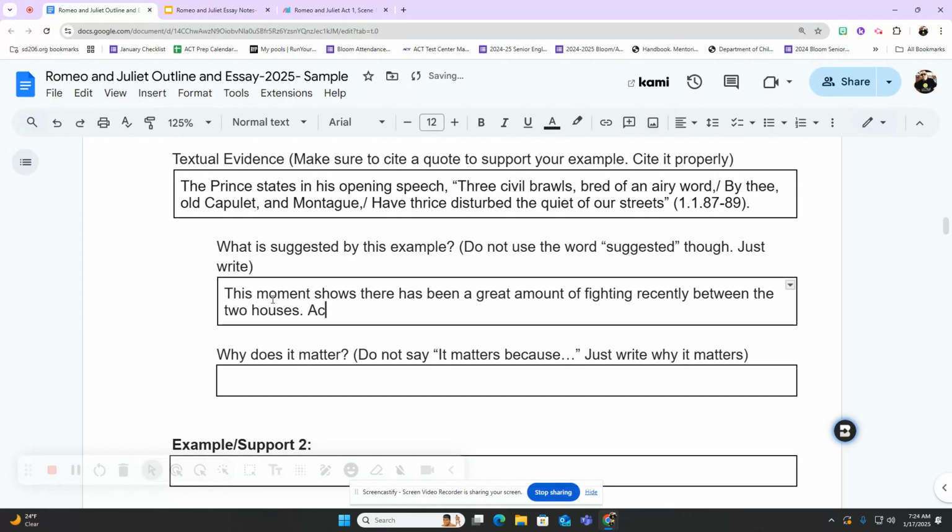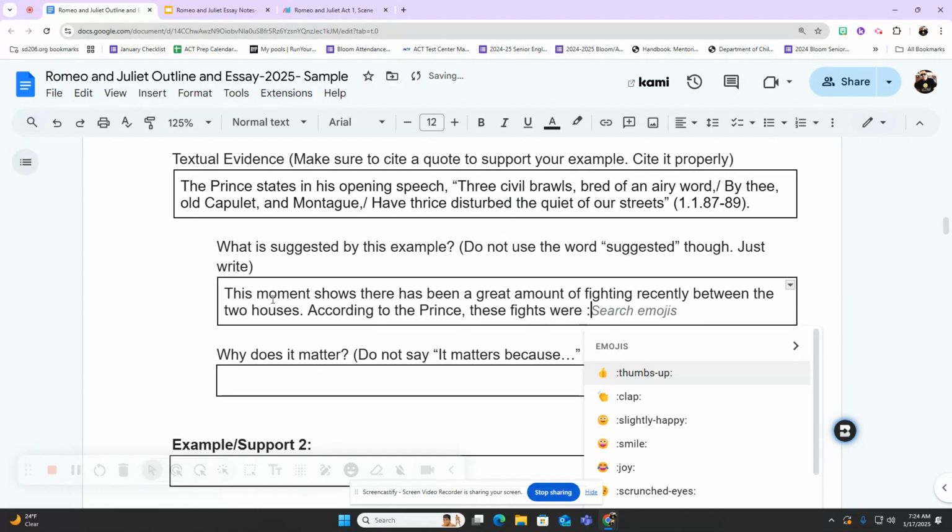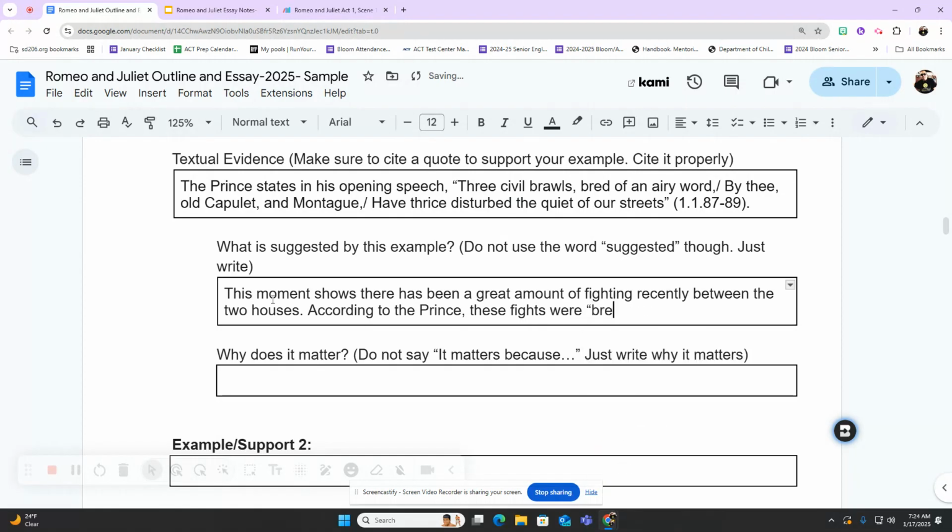Now I'm going to elaborate a little bit. According to the Prince, capitalize the name, these fights were bred of an airy word. I'm just kind of citing the part from the text there.